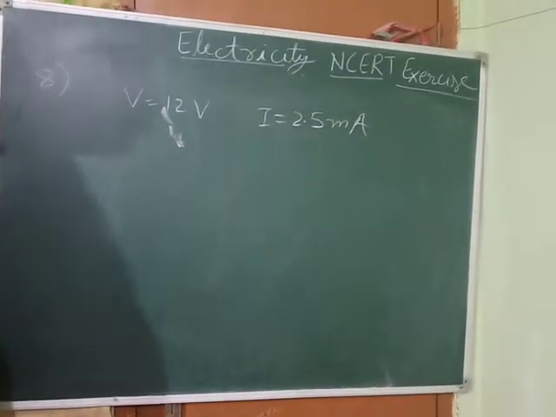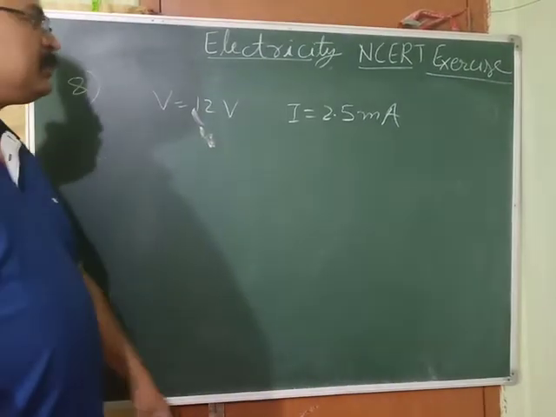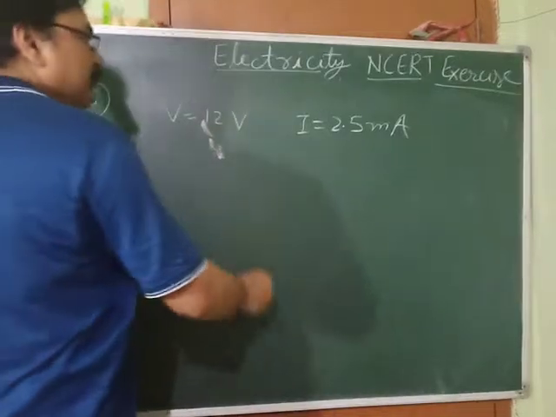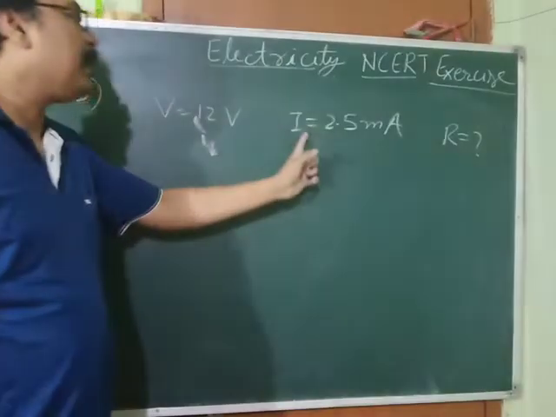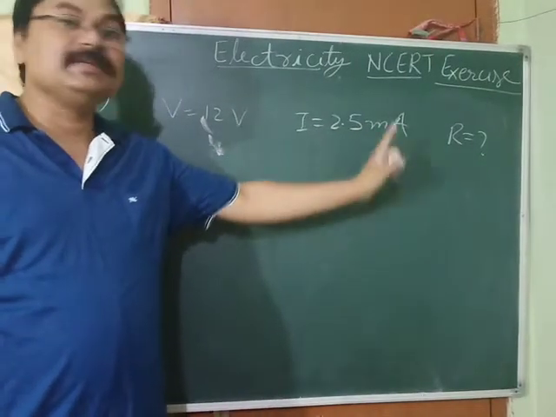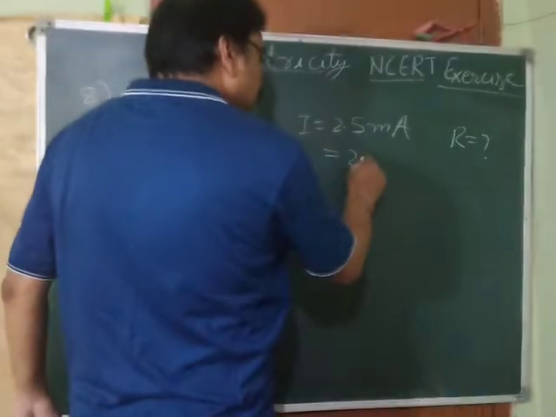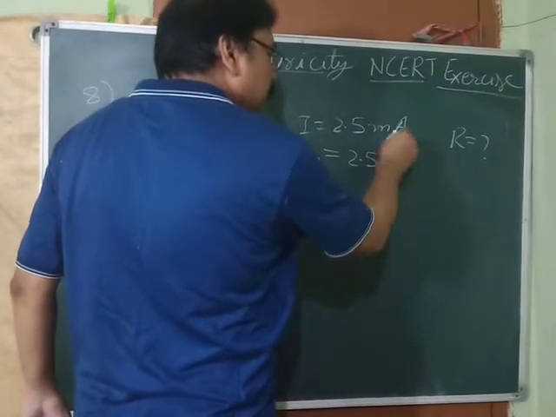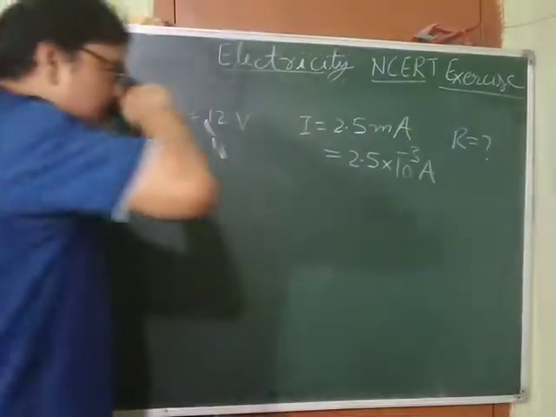Question number 8. What is given? A battery of 12 volt is connected to a conductor, whose resistance we have to find out. A current of 2.5 milliampere is flowing. Since milli is there, we have to convert into SI unit. So 2.5 milli we convert into ampere, 10 to the power minus 3, because milli is equal to 10 to the power minus 3.